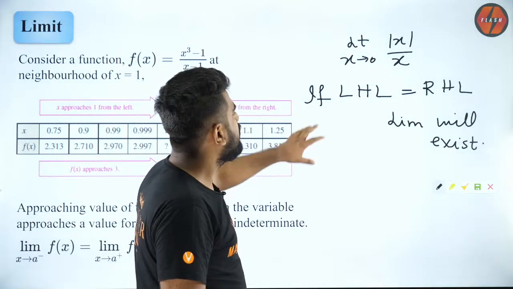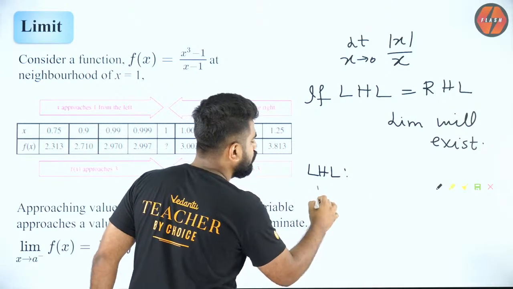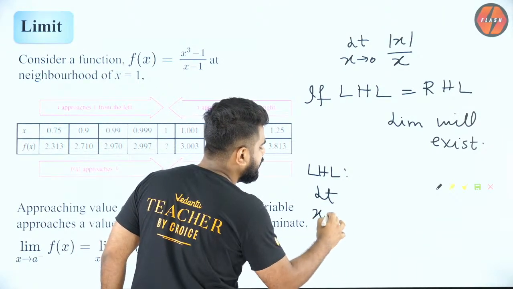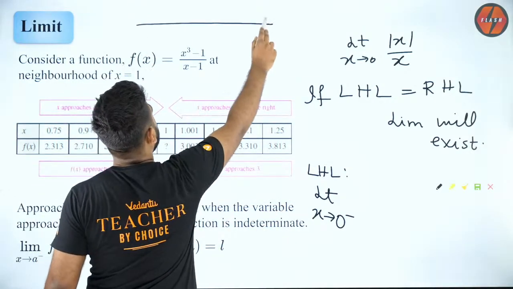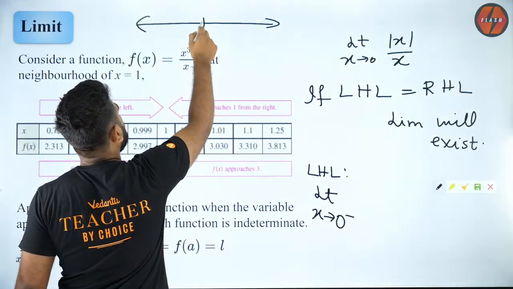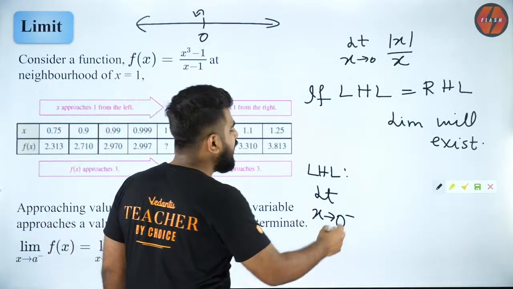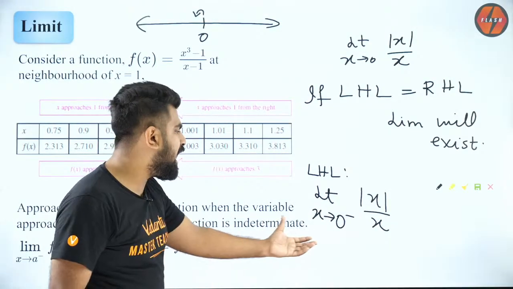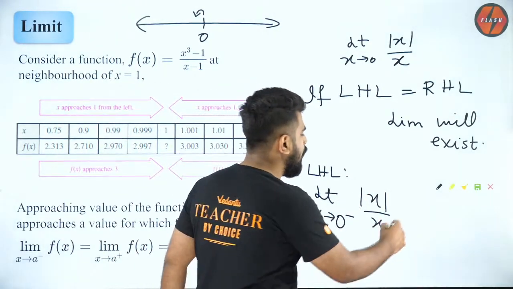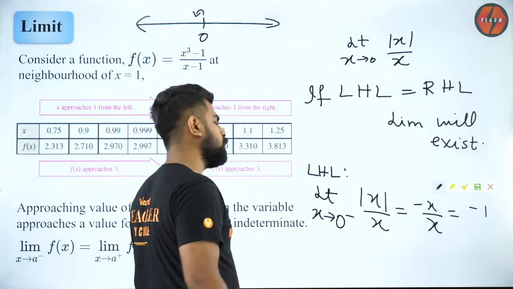So now, how will you find left hand limit? The way you find left hand limit is, you will say limit x tending to 0 minus. 0 minus means to the left side of 0. So if you have 0, 0 minus means immediate left side of 0. And then I will say mod x by x. And we know that when x is negative, mod x will be equal to minus x. So the limit is minus 1.